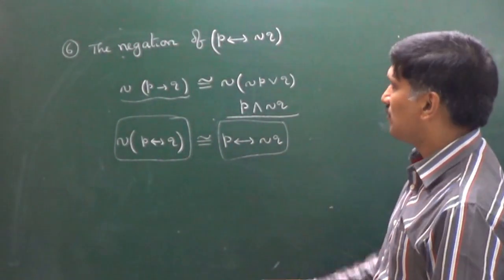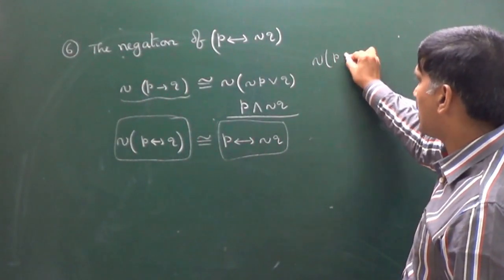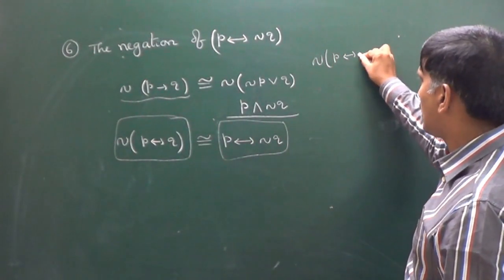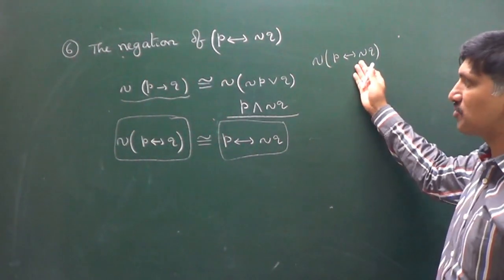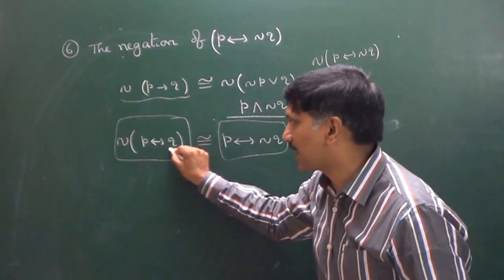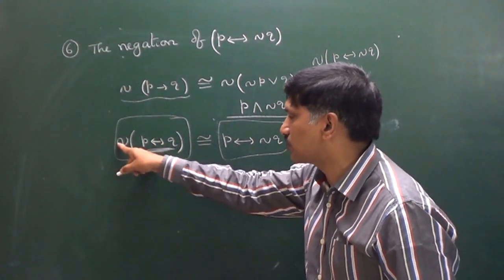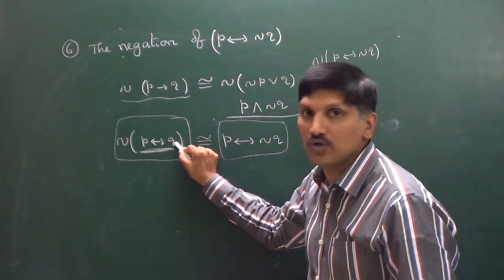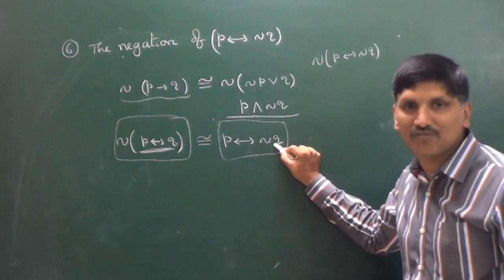Q. Now we have to find out the negation of P if and only if negation Q. Observe here, negation is there. What are we doing for this statement? For Q, an extra negation we are getting.